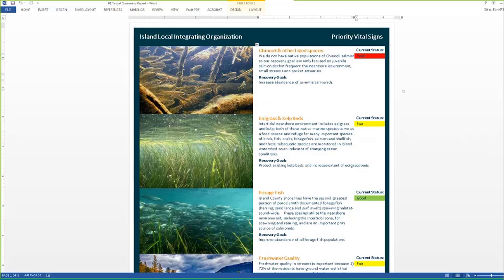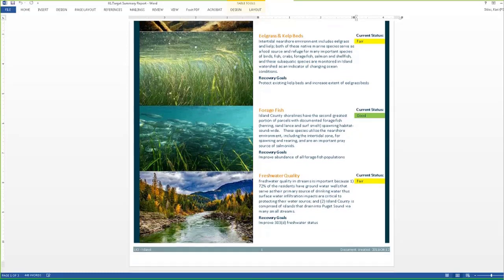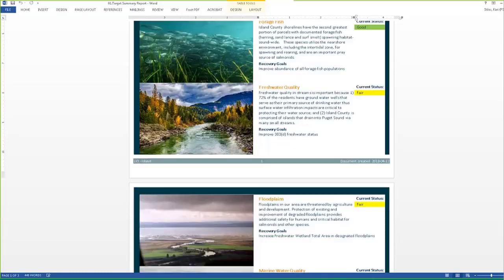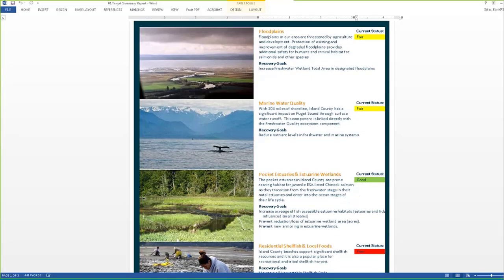But we're finding that this sort of thing, saying what we care about in the area, describing it a little bit, describing the goals and showing the status, this type of report is much more compelling to most decision makers and funders and even project teams than the sort of long, wordy report that I showed you earlier. So that's the target report. We've seen the status report.